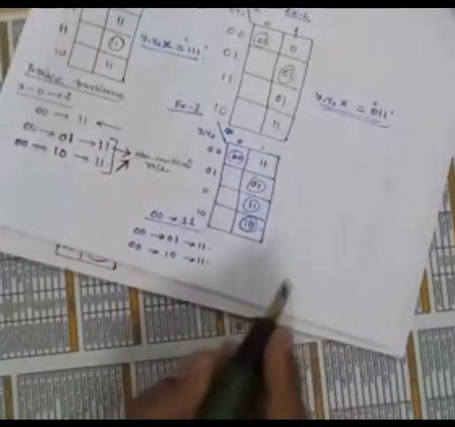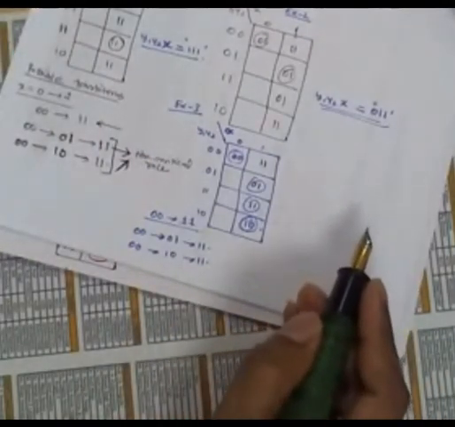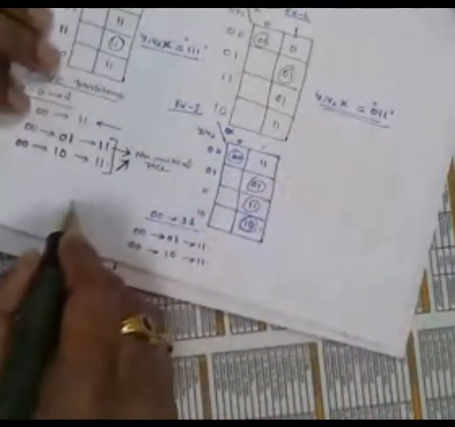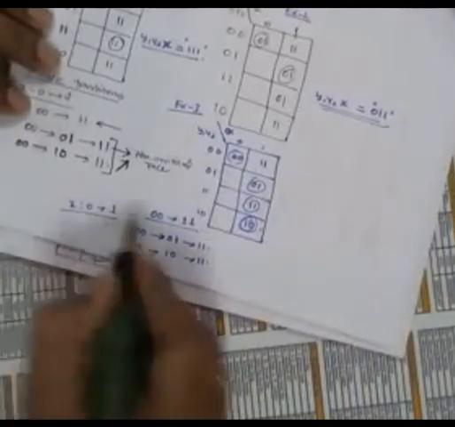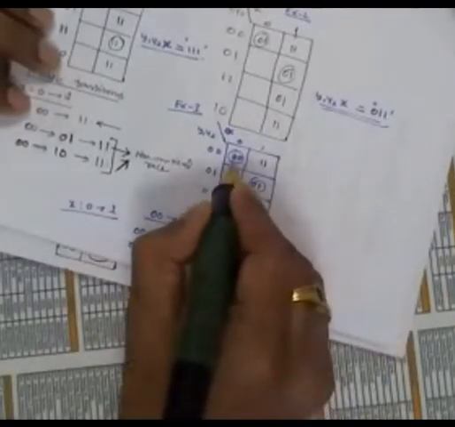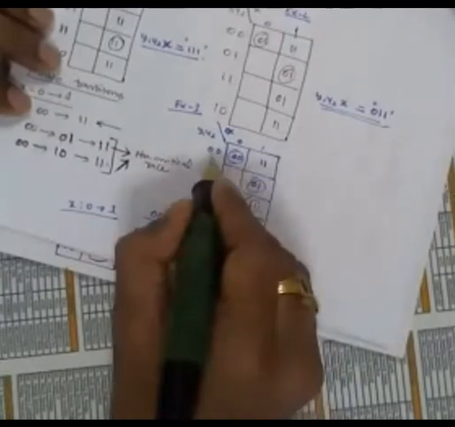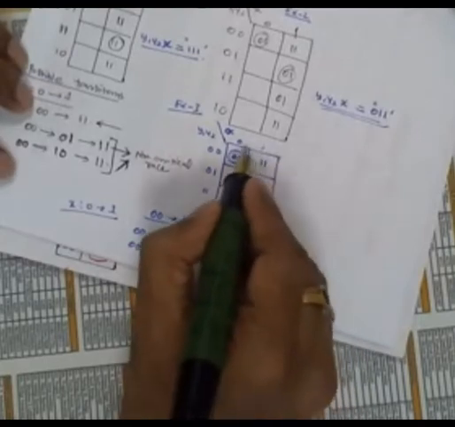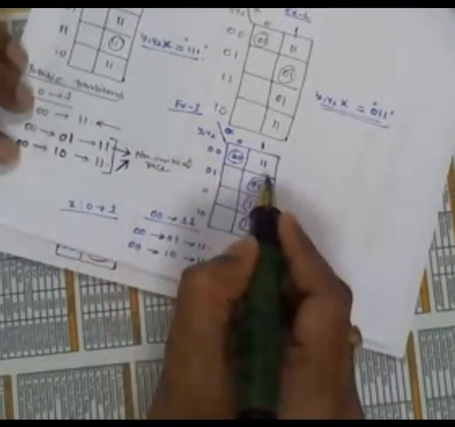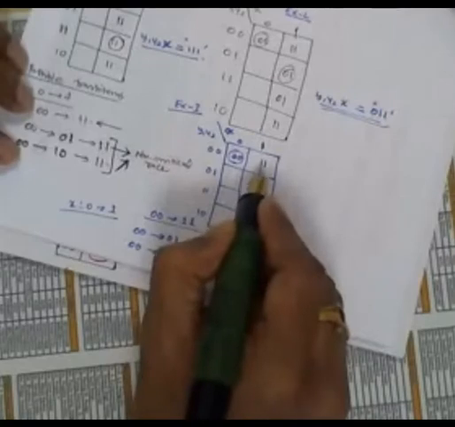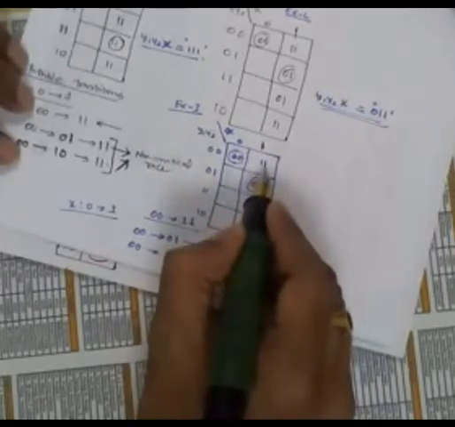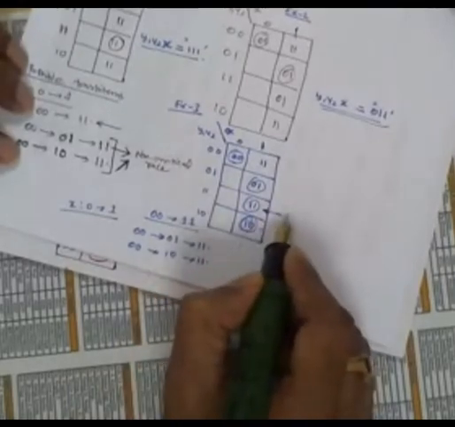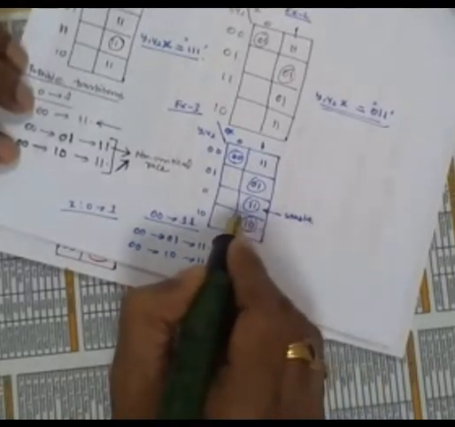Now listen here in this circuit. Suppose x is changed from 0 to 1. As long as x is 0, the capital Y1, Y2 are also 0, 0, and small y1, y2 are 0, 0. The circuit is in the stable state. Suppose x is changed from 0 to 1, then what will happen? The next expected state is capital Y1, Y2 equal to 1, 1. Then it will go to 1, 1, and 1, 1 is a stable state.